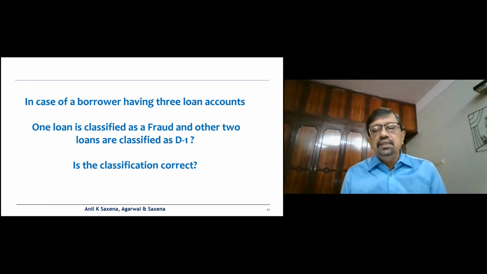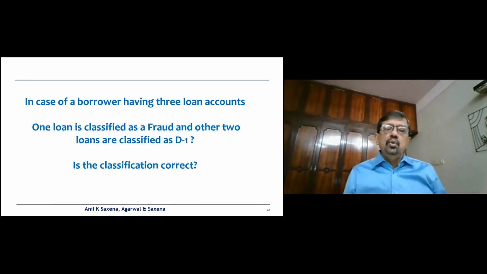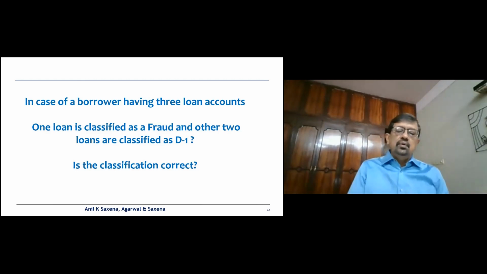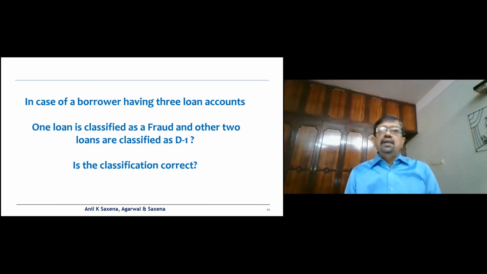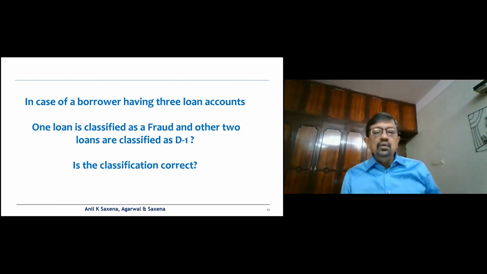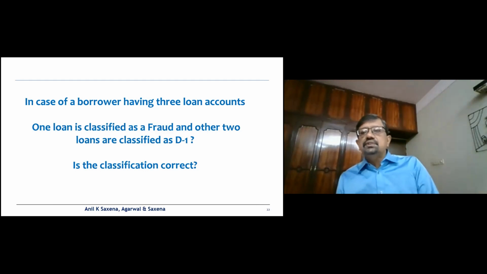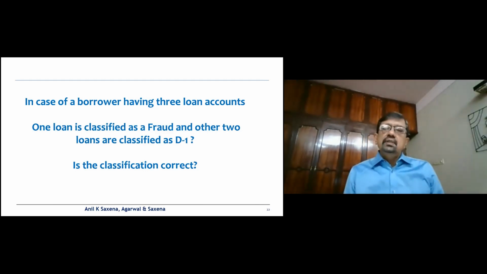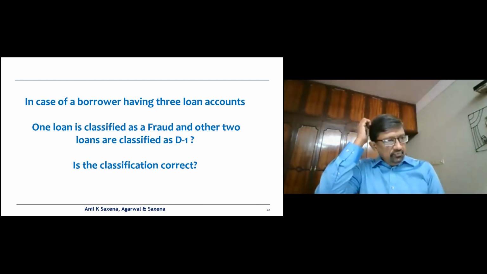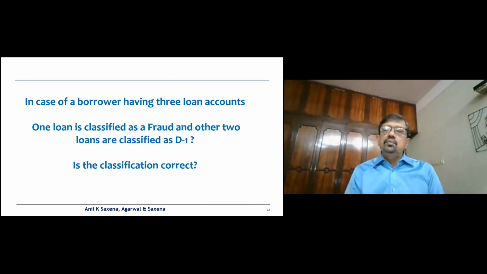Now here also, in case one account is a fraud, let's say there is a borrower X, he has taken a housing loan, a car loan, and also some other loan under a proprietorship form. Now if one loan of that particular borrower is classified as a fraud, obviously since he is an individual, you would have to declare all these accounts as fraud and provide for as per the RBI Master Circular of 1st July 2015, either 100% if the bank is doing that, or provide for it over a period of 4 quarters, depending on whatever decision the particular bank has taken.